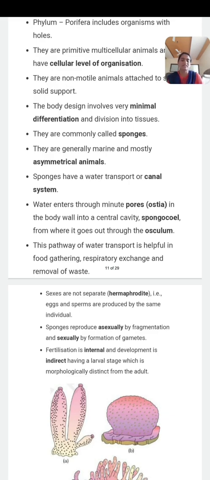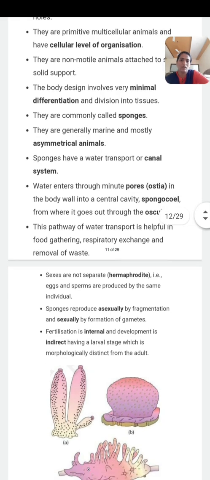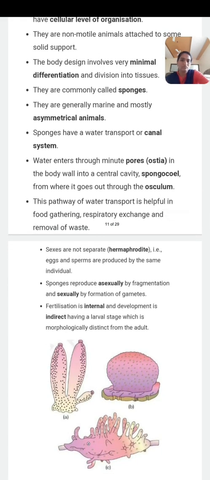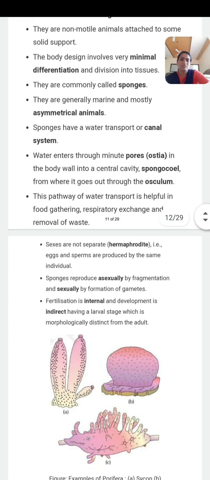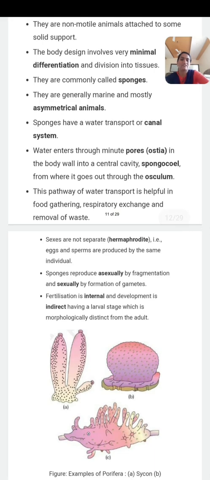Then which is that system? The system is that water enters through the minute pores which are known as ostia in the body wall, and from the osculum it goes out. The body cavity is known as spongocoel and there is a larger pore which is known as osculum, through which the water goes outside.